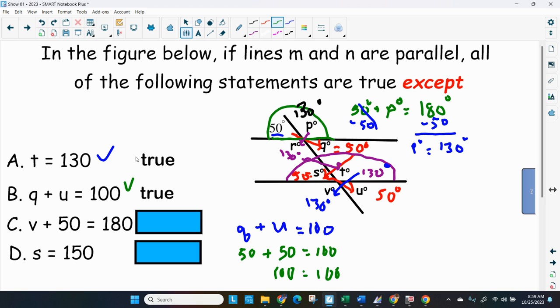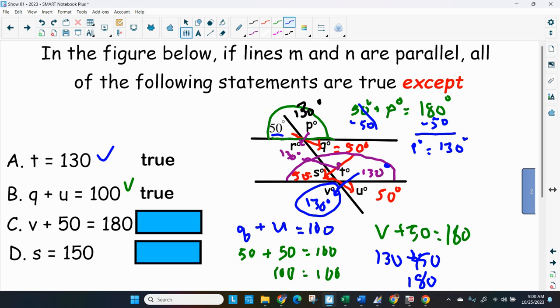Letter C. Angle V, where's V? Over here equals 130. So angle V plus 50 equals 180. So angle V, we found down here, is 130 plus 50, and I don't need my calculator. That's 180. So that's true also.